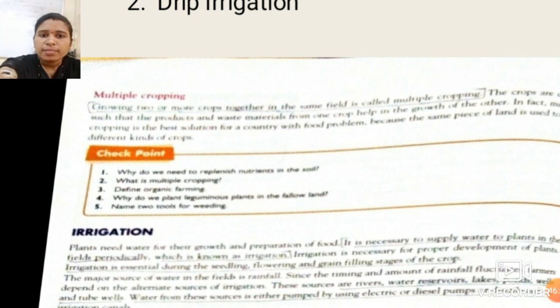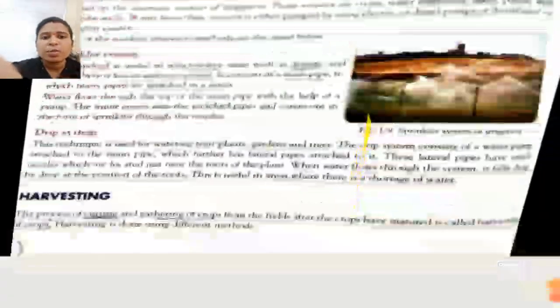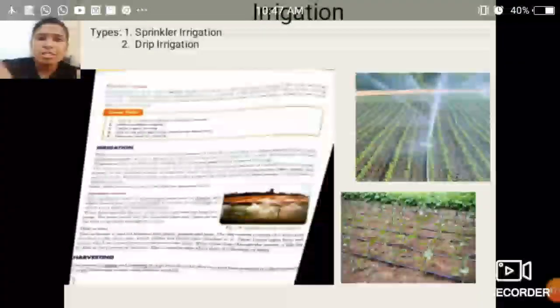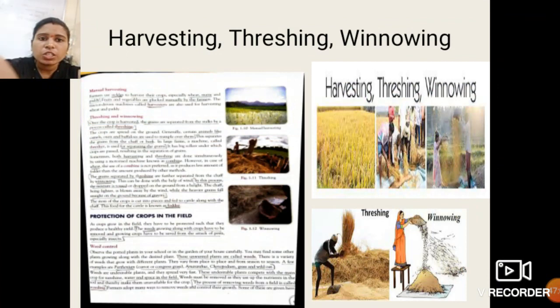Yes students, think about it. Which is the other thing required by the plant for its growth? The most important is water. Okay students, if you water any kind of plant, then that plant will grow. So the next topic of this lesson is irrigation. Okay, the next topic of this lesson is irrigation.